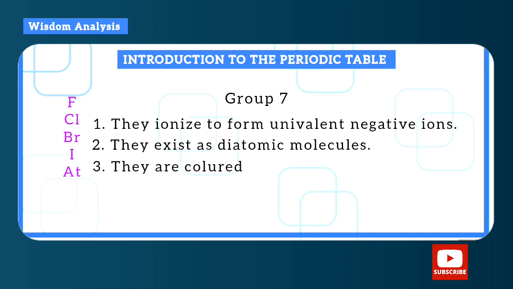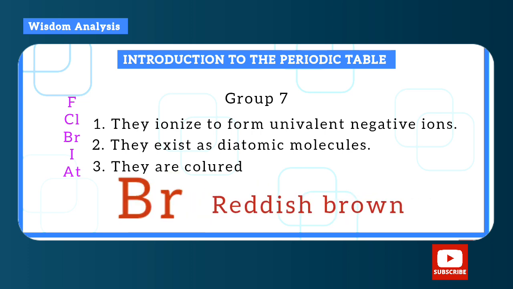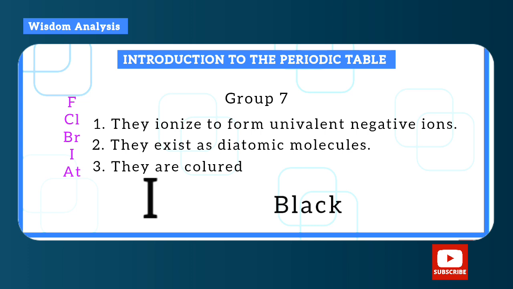Now, third, they are colored. That is, fluorine is yellow, chlorine is greenish yellow, bromine is reddish brown, while iodine is black.